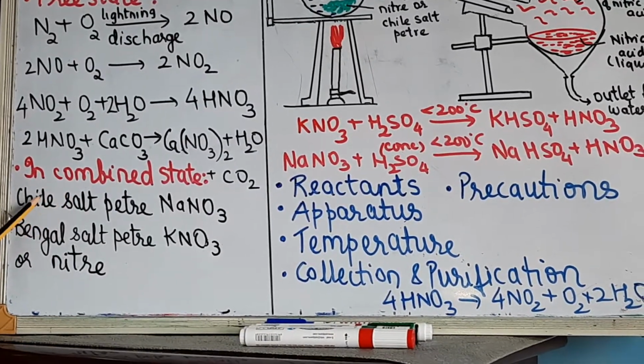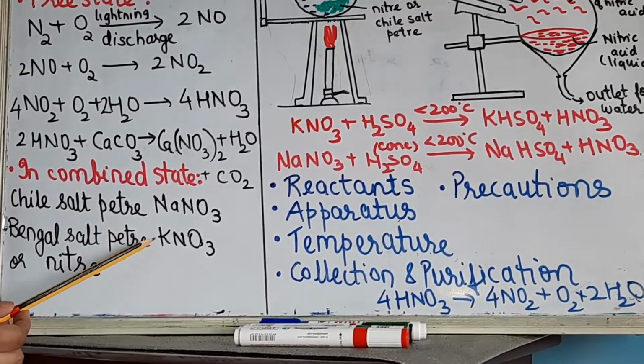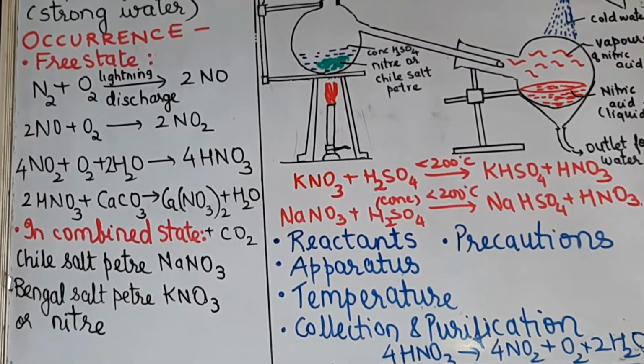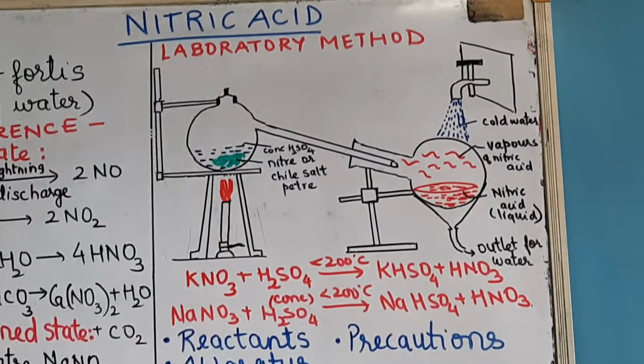So you should know that Chile saltpetre is NaNO3 and Bengal saltpetre is KNO3. Okay, is it clear? So these reactions are important, they are generally asked. Okay, now we will see the laboratory method for preparation of nitric acid.